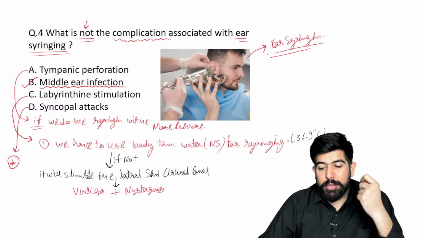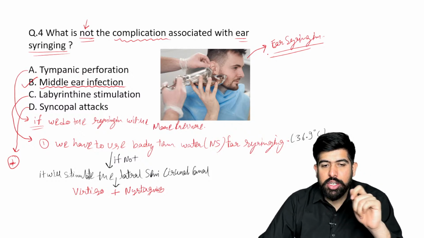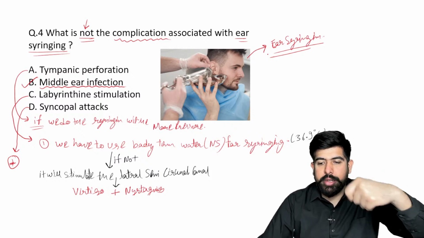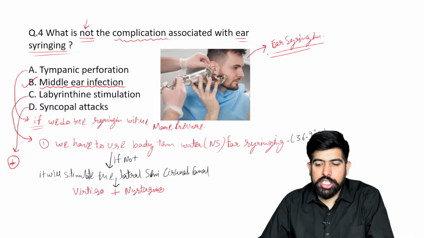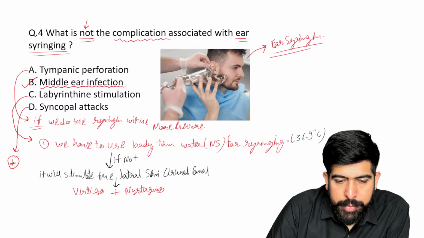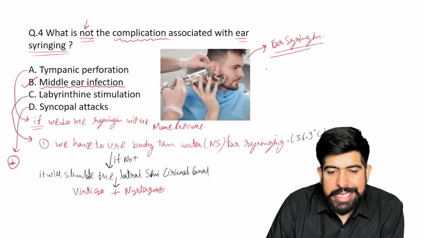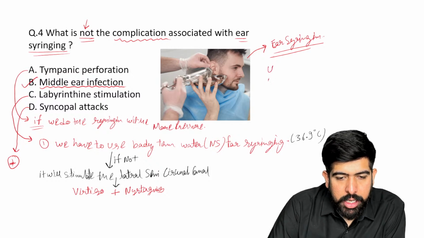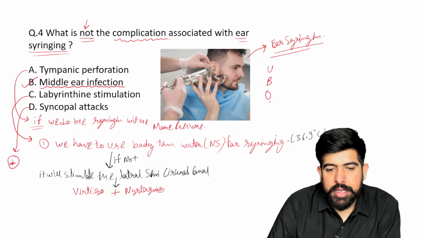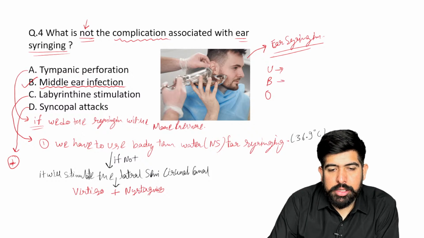But what is the direction of the pulling? By one hand the doctor is pulling the pinna, so what is the direction of pulling this pinna? Please remember, for pulling the pinna I have to give you a mnemonic, which is UBO. What is UBO saying to you?